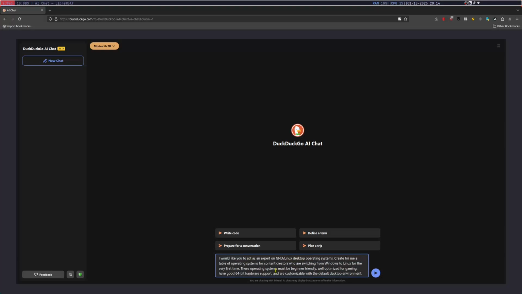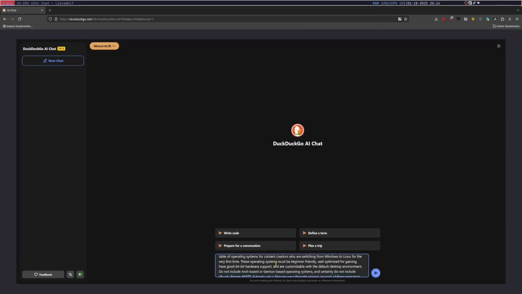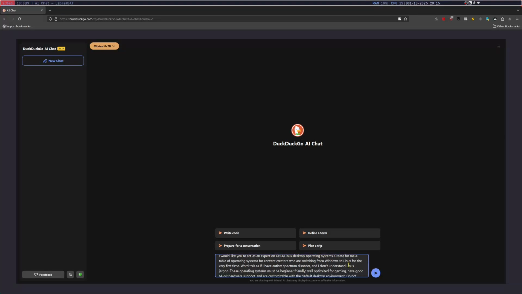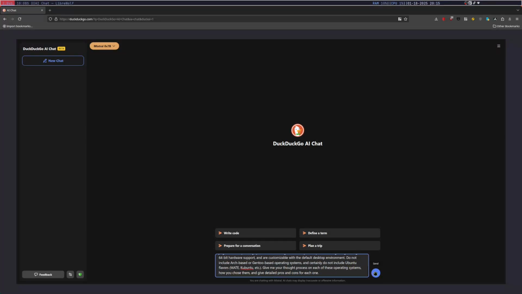Then I'll go ahead and do the same thing again, maybe do a couple things different. All right, so I've gone ahead and written another prompt, basically telling the AI to word it as if I have autism and I don't understand the Linux jargon. That's what I'm gonna tell Mixtral. This is the open source model. Let's go ahead and do it.